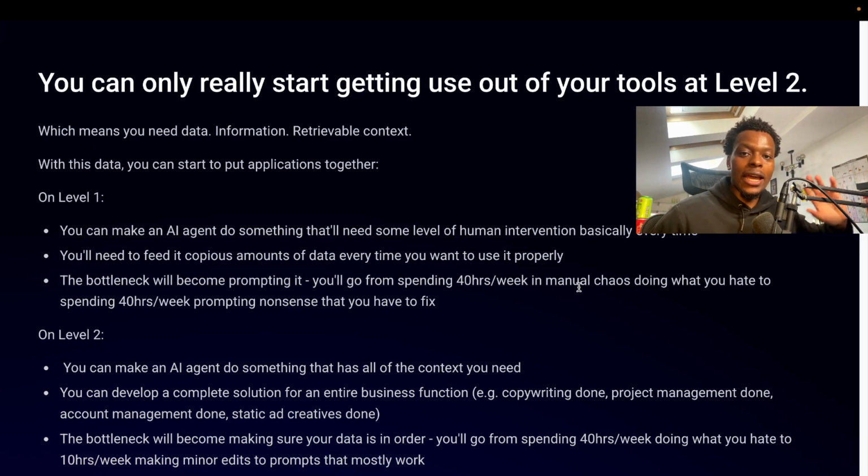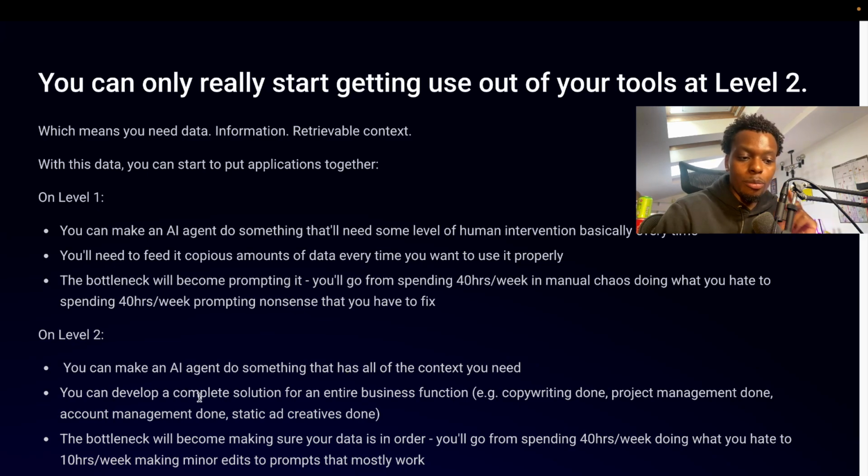Every single time you want to create one email, you're opening up a chat, and right at the top of the chat, you're adding a bunch of context about the brand and a bunch of context about the product. And then you're saying, give me this copy, give me this copy, give me this copy. That first chunk there, where you're putting in a bunch of context, is categorically useless when you get to level 2. Because on level 2, you can make an AI agent do something that has all of the context that you would ever need.